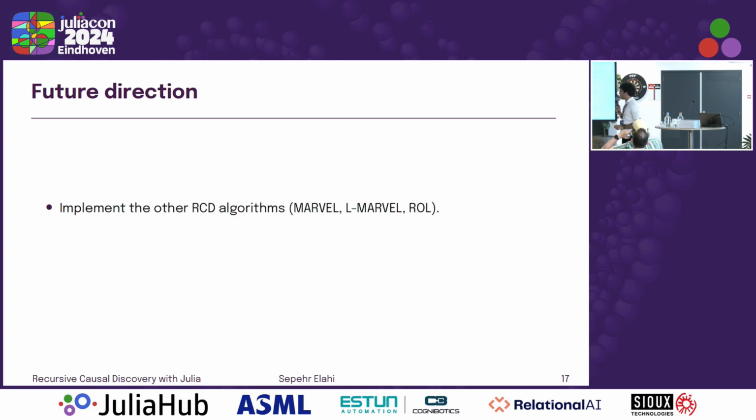As for future direction, we want to implement the other algorithms, because so far we only implemented RSL. There are 3 others. And then we want to add more CI tests. Right now, there's only the Fisher Z test for Gaussians, and Pearson partial correlation. And of course, we want to potentially integrate with CausalInference.jl. It's one of the popular causality packages in Julia.